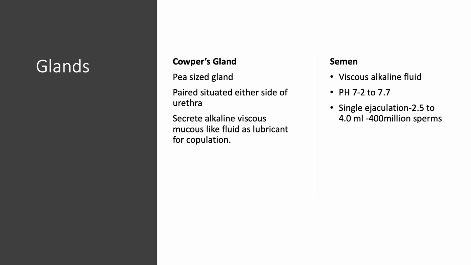Copulation is a process during which the male and the female come close together for the exchange of the gametes. For the copulation process, lubrication of the inner wall of the female reproductive system is a must. And that lubrication is done by the secretion of Cowper's gland.